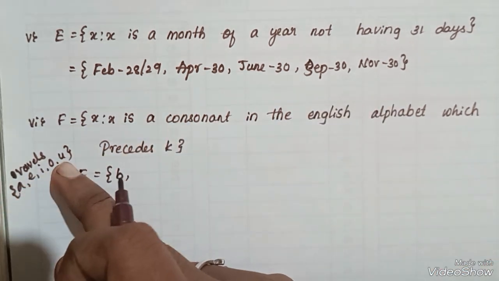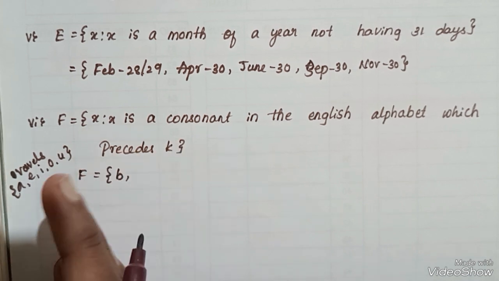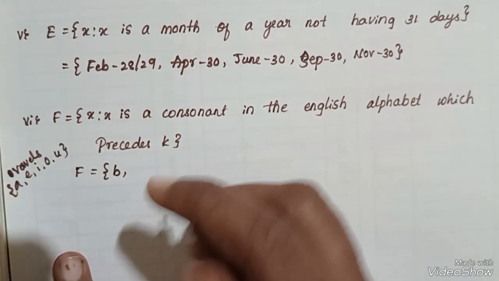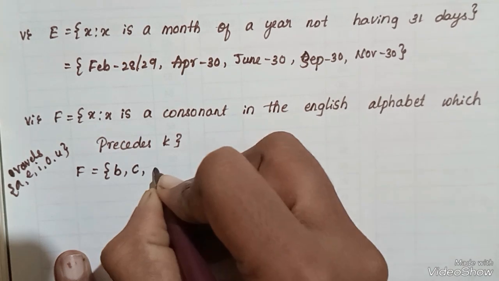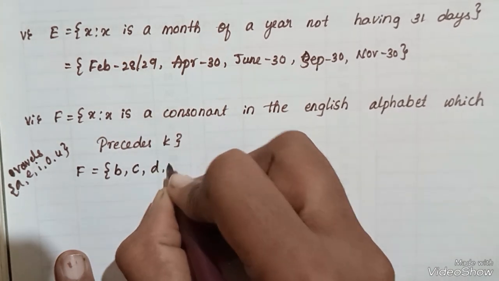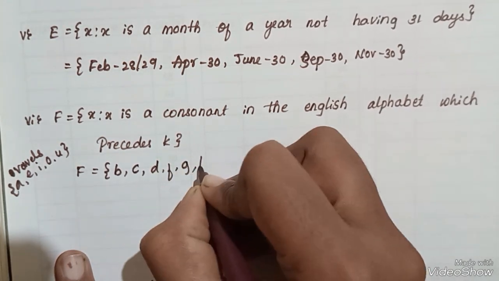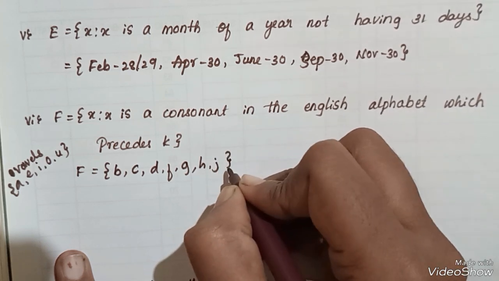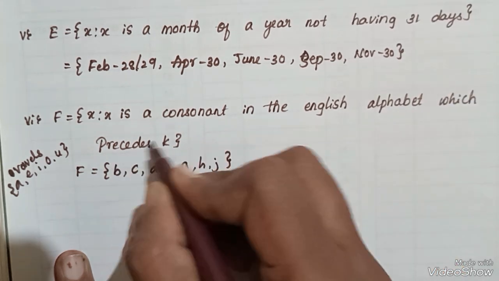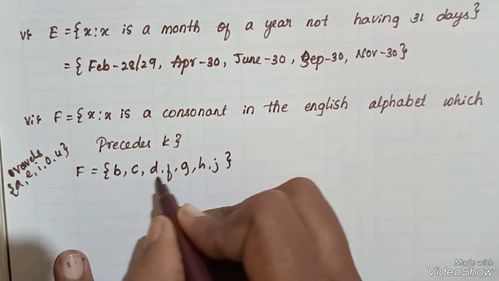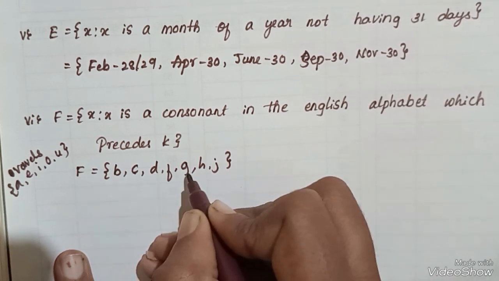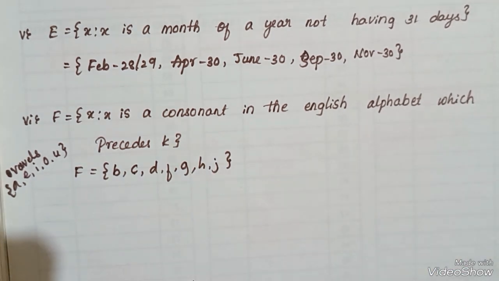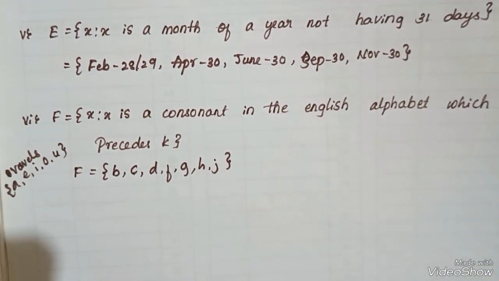Other than these and also before K, precedes means before: B, C, D, F, G, H, J. Next letter is K. Therefore the consonants are B, C, D, F, G, H, J. Okay, these are the solutions.